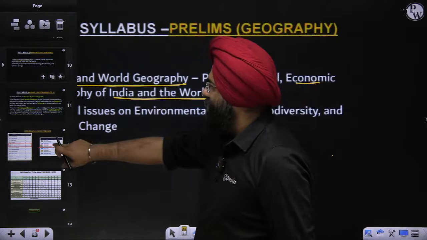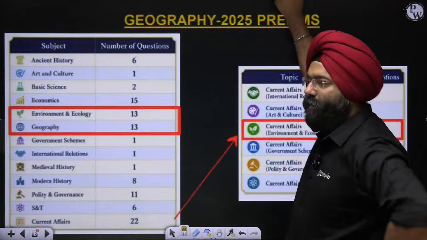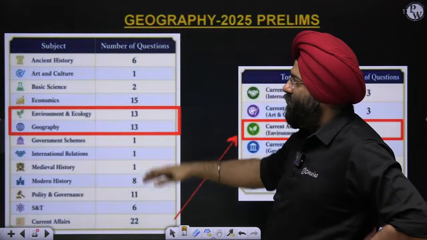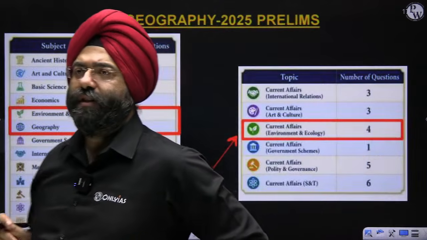Now let us see one thing. I have shown you certain statistics. This is Geography 2025 preliminary examination. This is the division of the marks and the number of questions that have been asked, right?